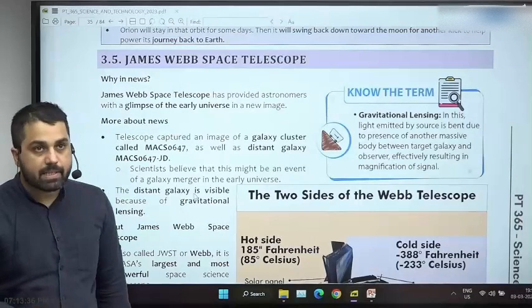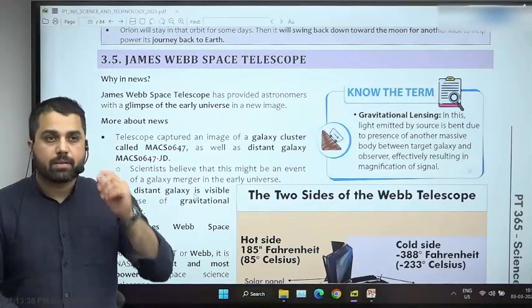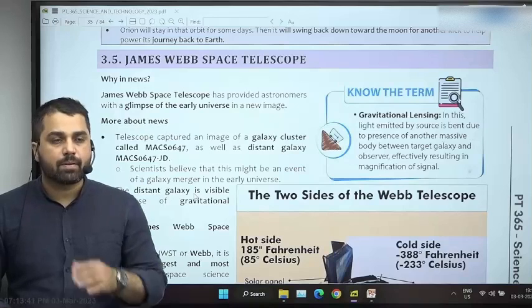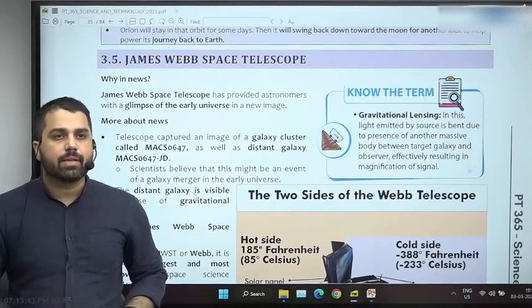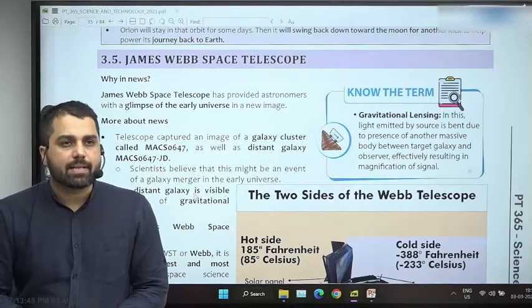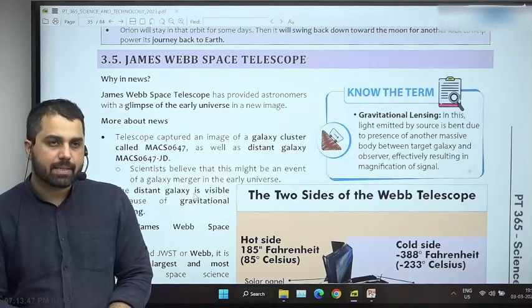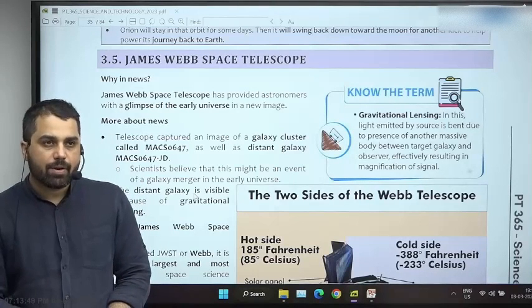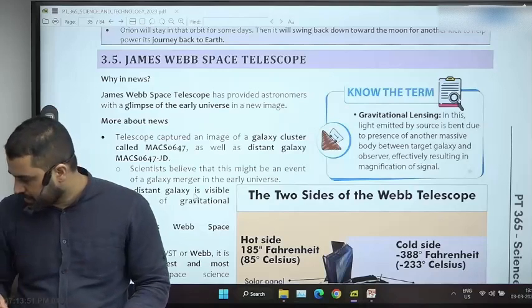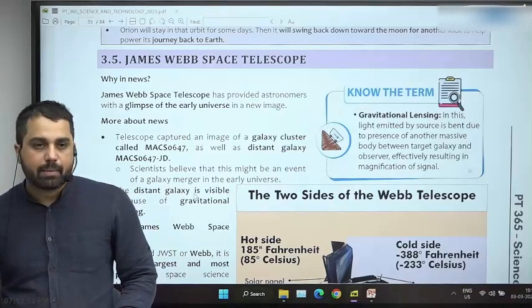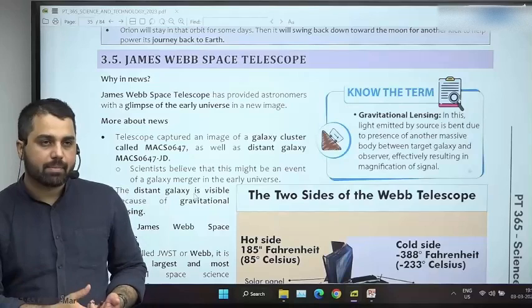The next topic given in your material is the James Webb Space Telescope. There's a question that there are so many satellites revolving around Earth, and space junk is also present in the orbit, so how do they avoid space accidents? I will come to that part. We have to discuss a space debris topic that is given in your material, so we'll discuss it.